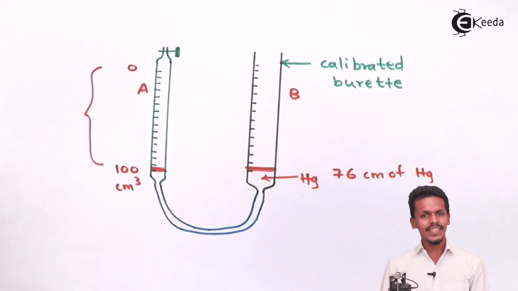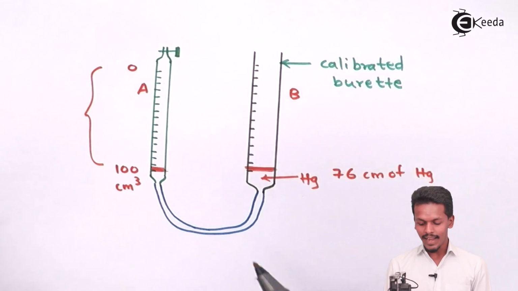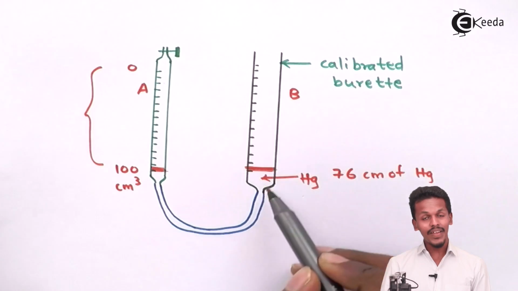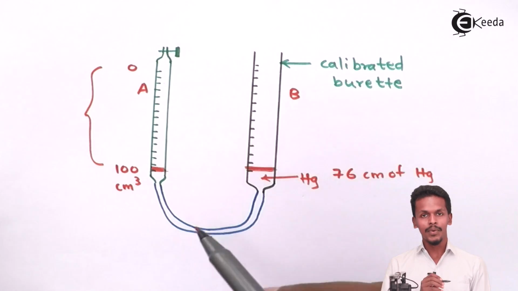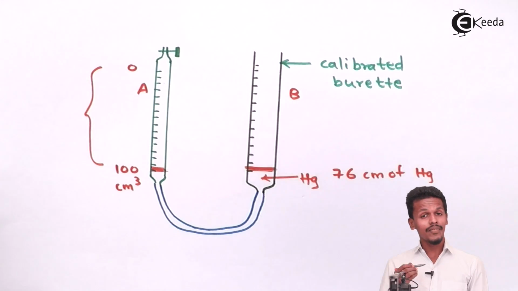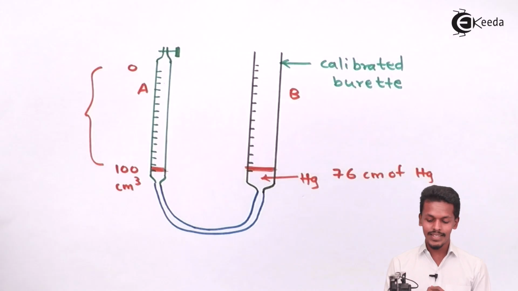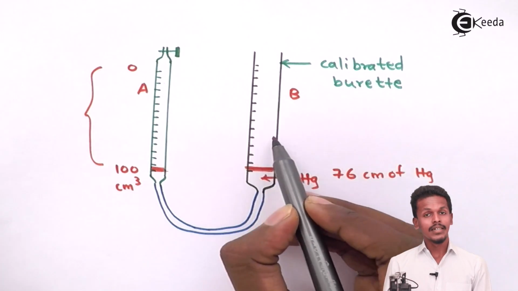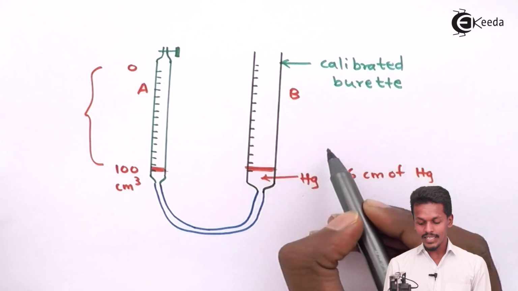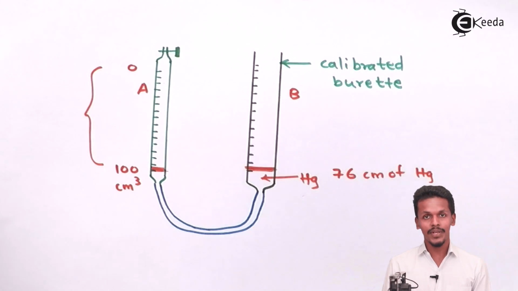Suppose we have inserted the mercury in such a way that the height of the mercury level was 76 centimeter of Hg, and then we insert more mercury until the height reaches 76 plus 30 centimeter of Hg. So in this case, what will happen?